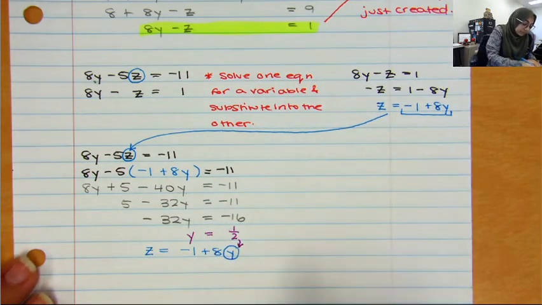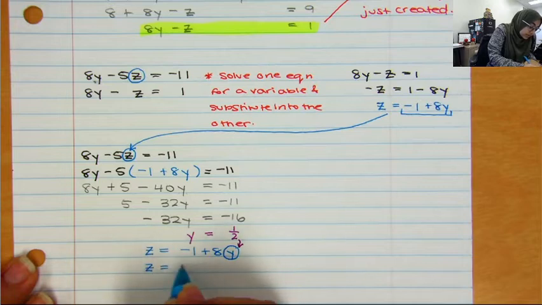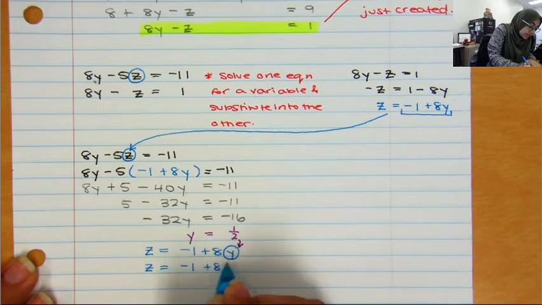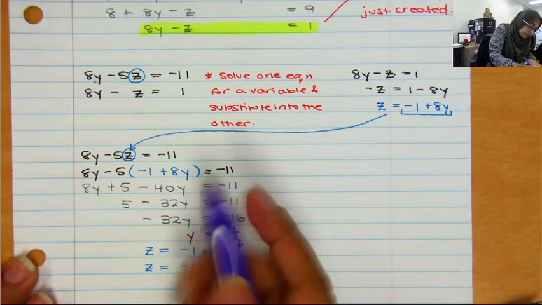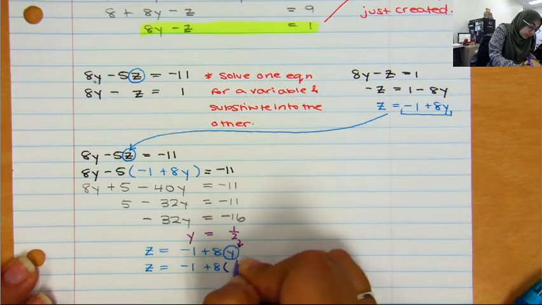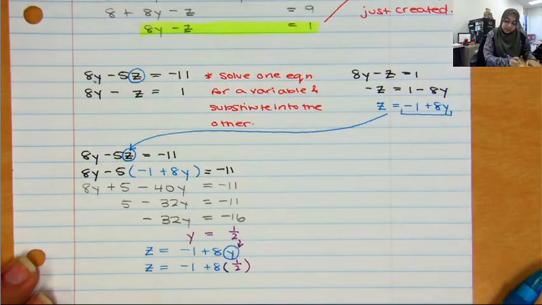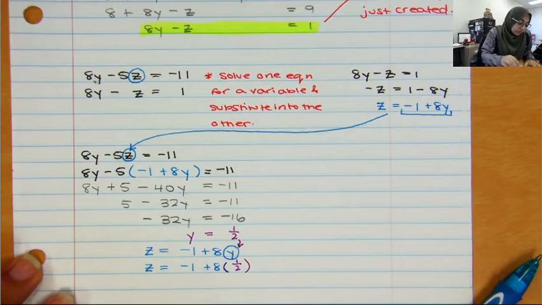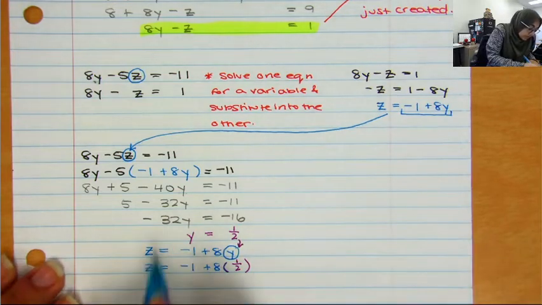Pretty cool. So I have z equals negative 1 plus 8 times 1/2. And then I just finished simplifying really quickly. So I have z equals negative 1 plus 4, and so therefore z is equal to 3.